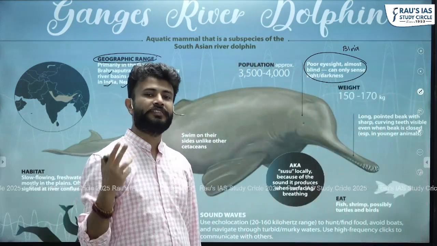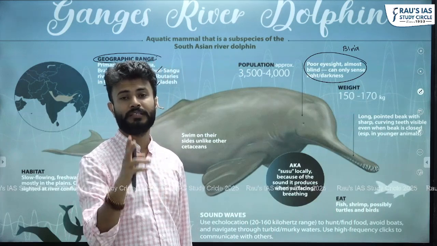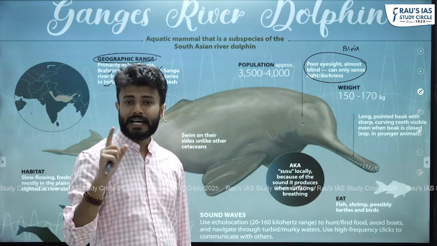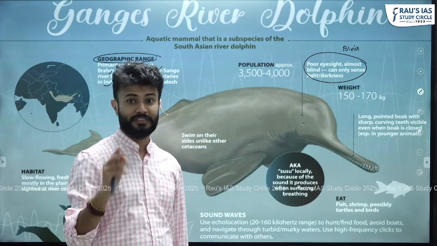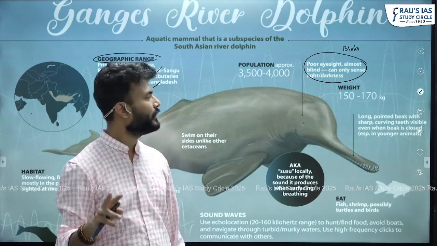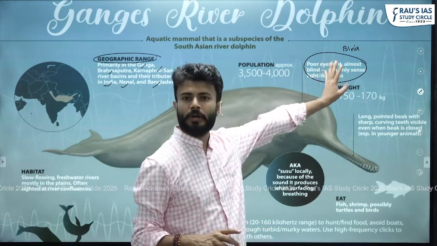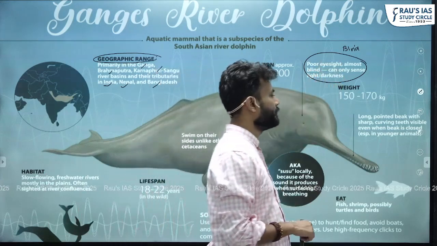So if they cannot see, then how do they move? How do they locate their prey? How do they locate their food? How do they eat? That is done on the basis of the sound signals which they make, right? That is known as echolocation. We'll come to it, but first we need to understand that they have very poor eyesight. They are almost blind. Okay, they cannot see.